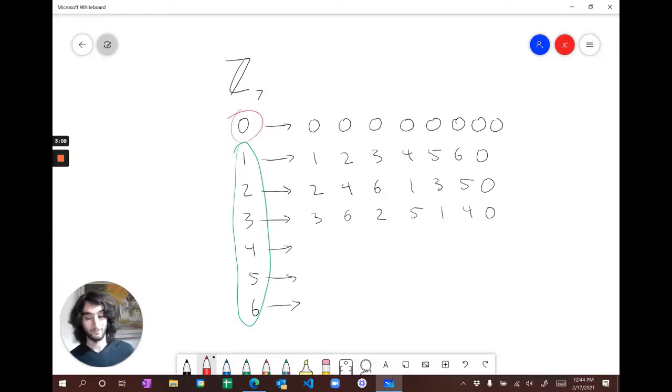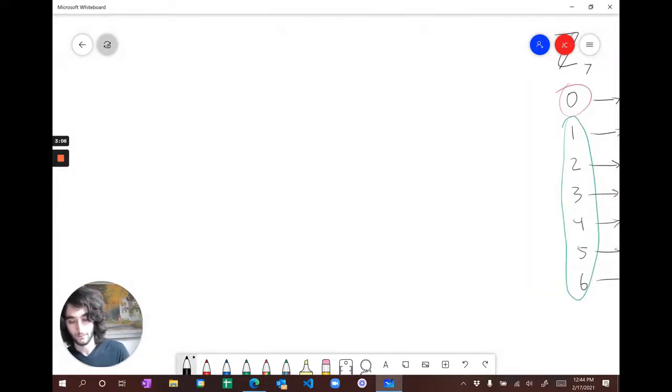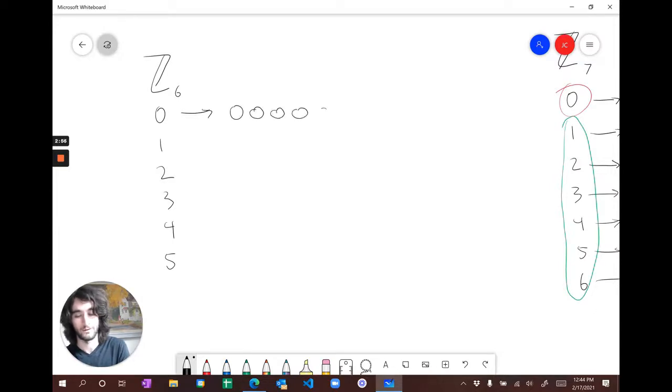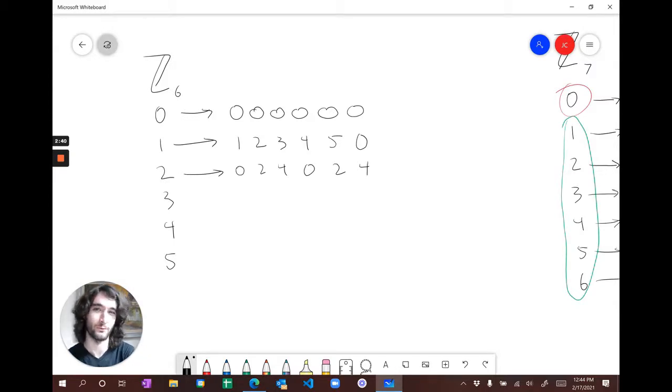Now, compare that to, say, 6, which is not a prime number, and check out how this one goes. Again, 0 just generates 0, so nothing special there. Now 1 is a generator because you get the entire group. But check it out, 2 is not a generator because you only get the even numbers. You don't get 1, 3, or 5. So 2 generates a subgroup, but it doesn't generate the entire group.